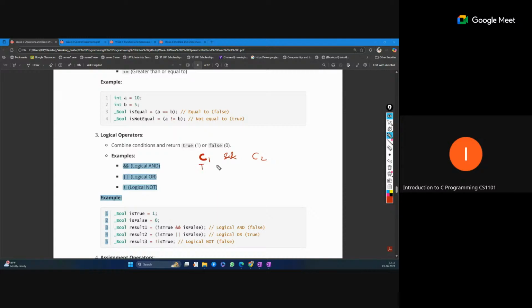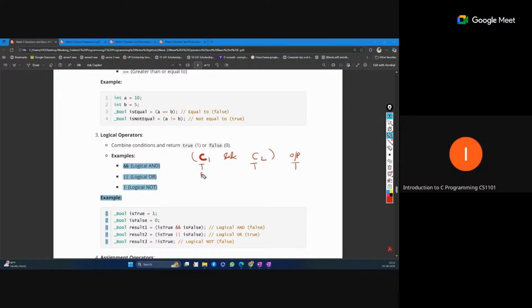If both conditions are true, then the overall output for the expression C1 and C2 will be true. Now if any condition is false.